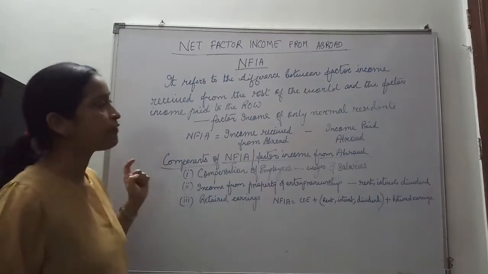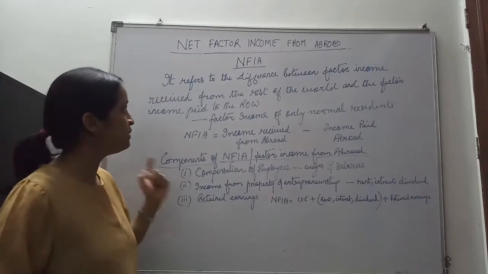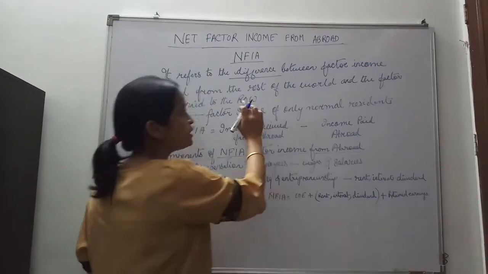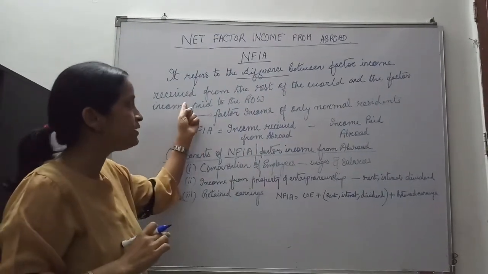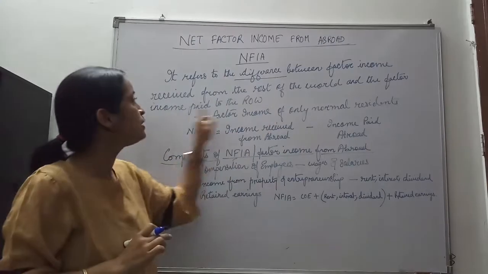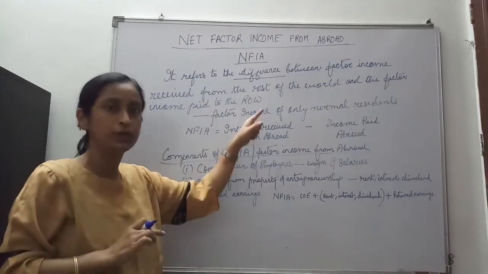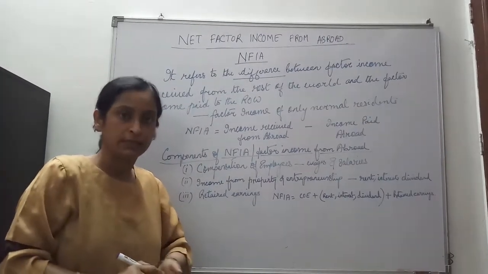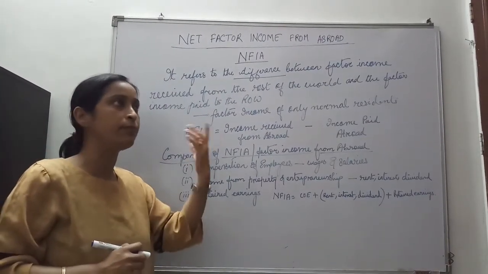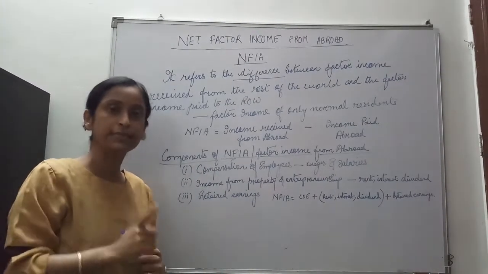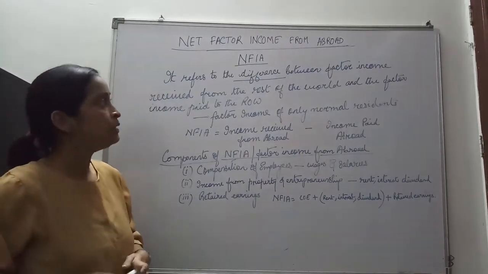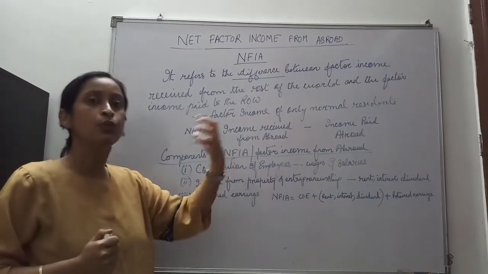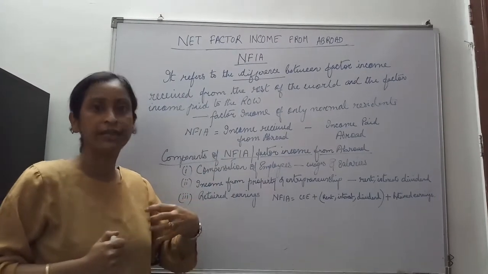So when we say net factor income from abroad, what does it mean? It refers to the difference between factor income received from the rest of the world and the factor income paid to the rest of the world. For example, some normal residents of India may be working outside, for less than 1 year. They are earning their factor income, and this factor income will be coming to our country.